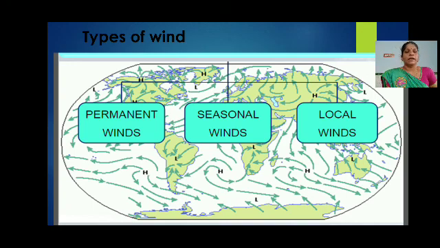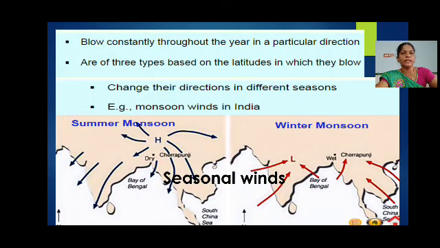Okay. Listen, children. We saw three types of wind: permanent winds, seasonal winds, and local winds. The permanent winds are called the trade winds, westerlies and easterlies. These blow constantly throughout the year in a particular direction. They are of three types based on the latitudes in which they blow.